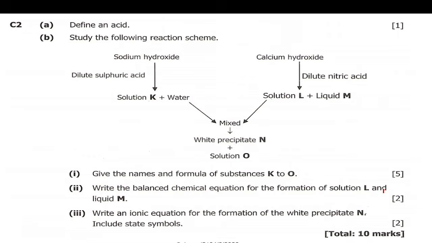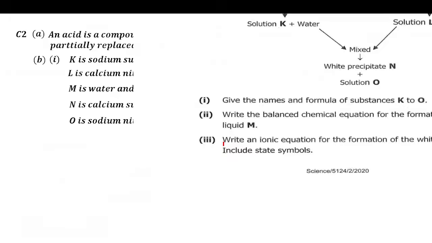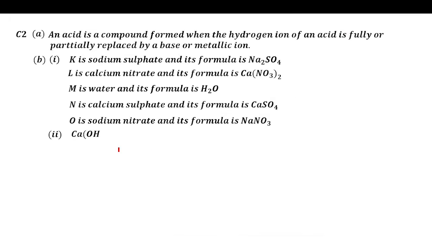Okay, so now we'll continue to 2, which says write the balanced chemical equation for the formation of solution L and liquid M. So here what we are going to know is that we are forming calcium hydroxide plus nitric acid, which will give us calcium nitrate plus what? Water. So we'll balance the equation here by putting a 2 here and a 2 here. So this is the balanced chemical equation.